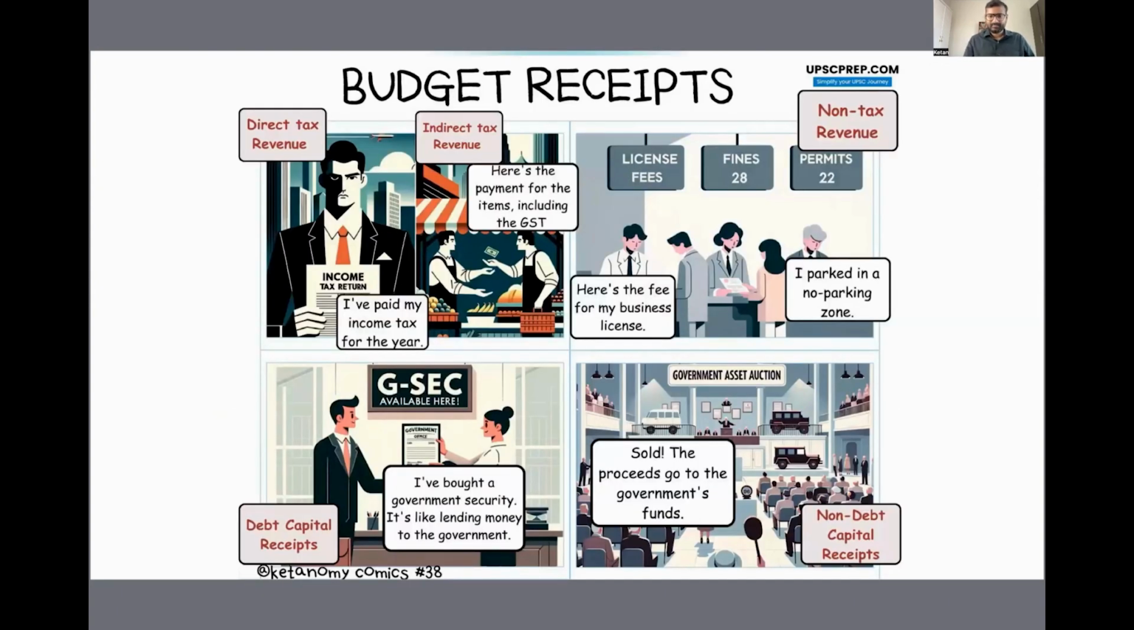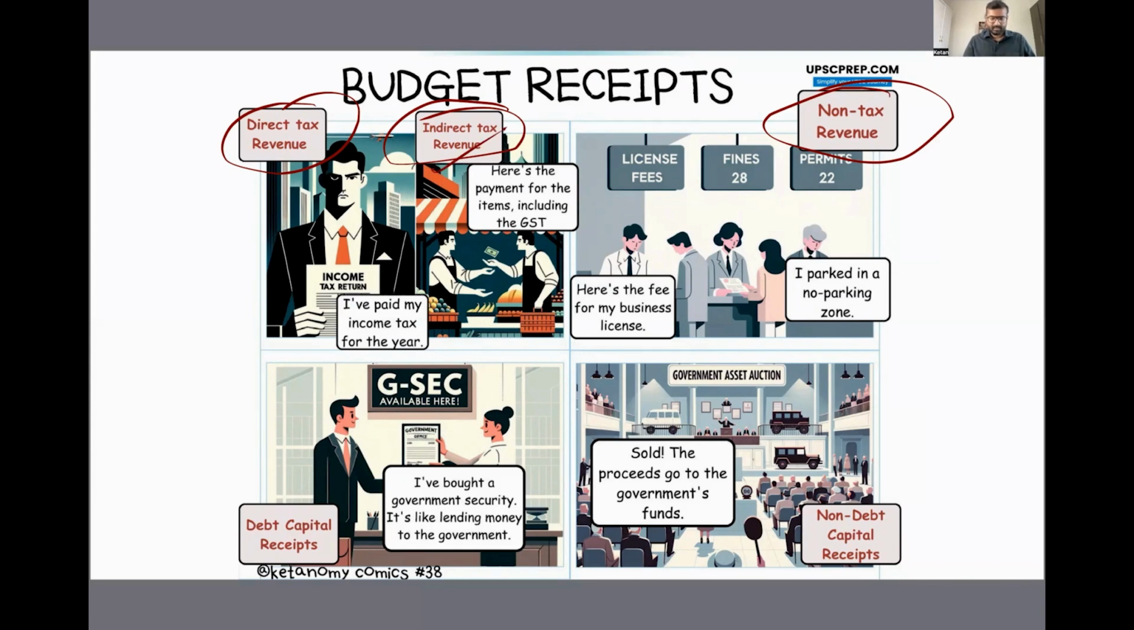So coming to receipts, we already know that the receipt is divided into revenue receipt and capital receipt, right? So the revenue receipt is further subdivided into tax revenue, which is again divided into direct tax revenue and indirect tax revenue, and non-tax revenue, right? So in direct tax revenue receipts, the government receives income through all the direct taxes like the income tax or the corporate tax or minimum alternative tax. Whereas in the indirect tax revenue, the government earns money through indirect taxes like your GST or excise duty